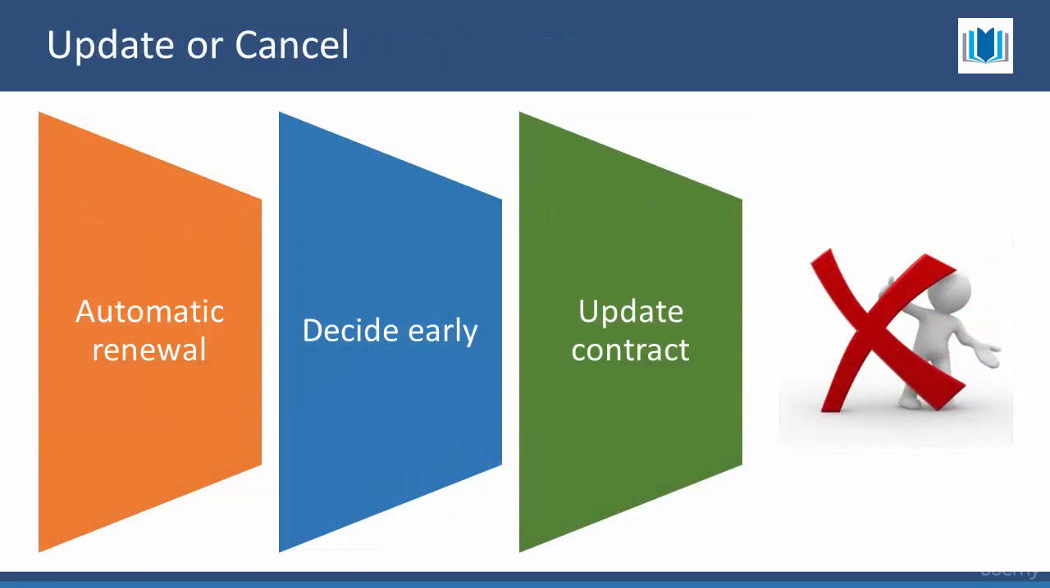Update or cancel. Many contracts will automatically renew and need to be canceled ahead of time. If a contract renews automatically, you must make a decision early. Failure to make a decision can result in being trapped in a dysfunctional business relationship. If there is no renewal or cancellation, the negotiation process will begin again.